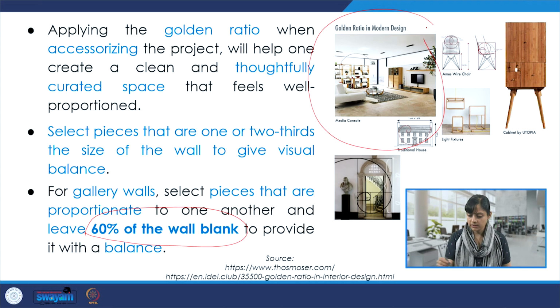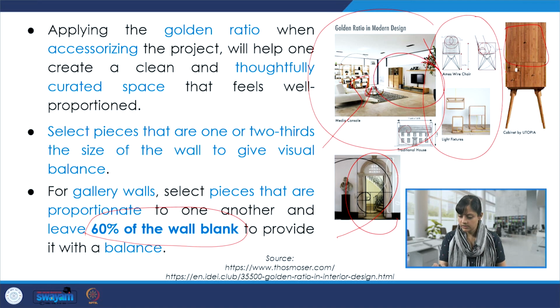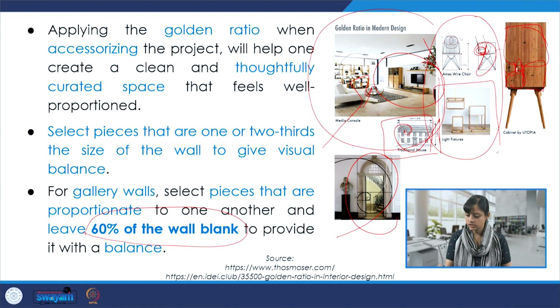And these are some applications of the golden ratio, here in the staircase, media console over here. This design again we see over here. This is the golden ratio. Here we see the golden ratio over here. Also here in this traditional house and these light fixtures. So this ratio can be seen on varied objects in different projects at different scales.